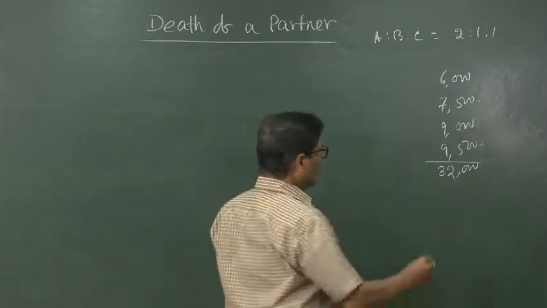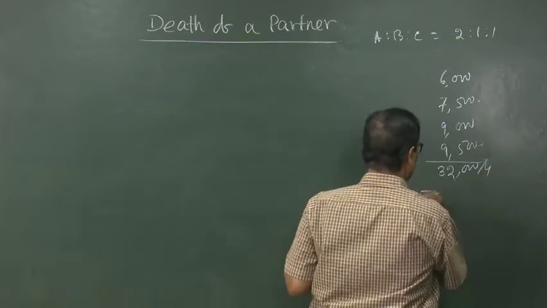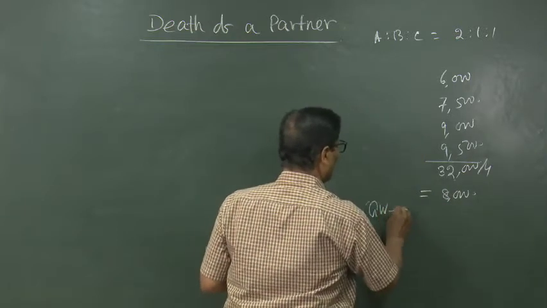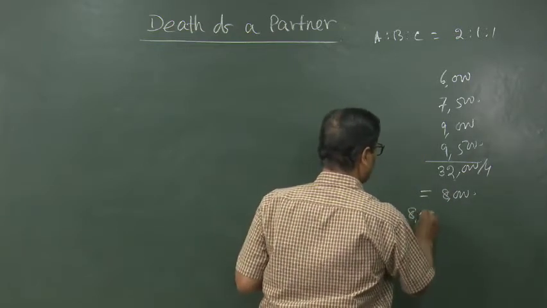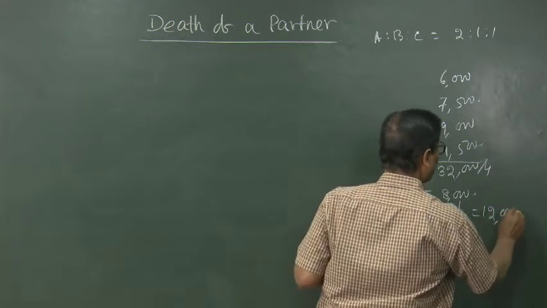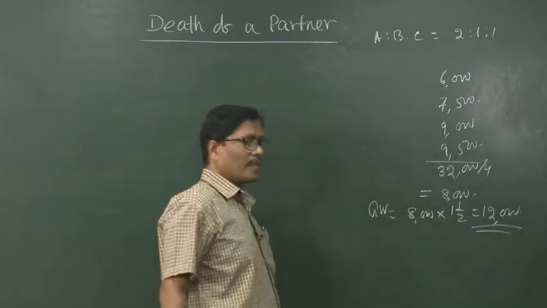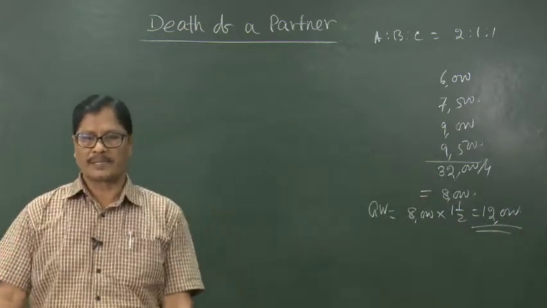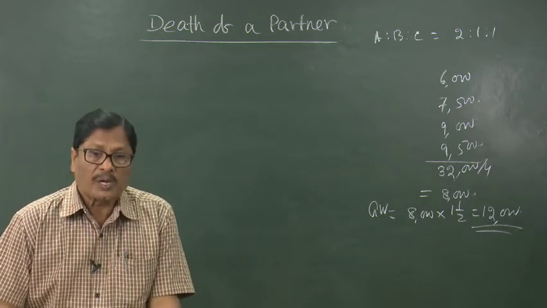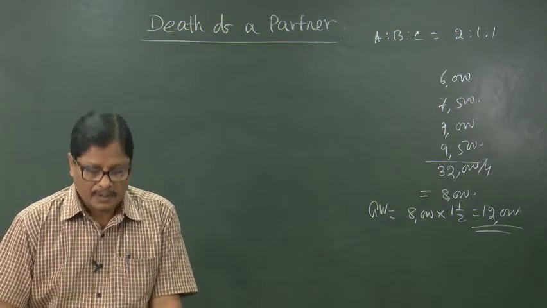Average profit will be 32,000 divided by 4, that is equal to 8,000, and goodwill is equal to 1.5 times of 8,000. 8,000 into 1.5, that is equal to 12,000. So, the total goodwill will be 12,000 and his share will be adjusted, and the previous goodwill of 3,000 rupees will have to be written off, that is obvious.